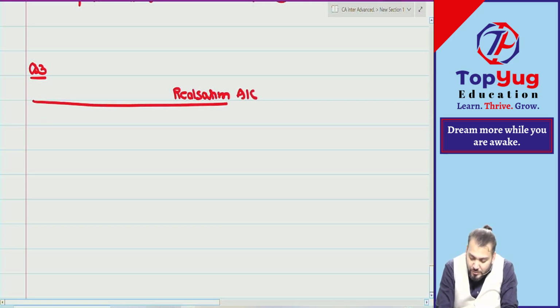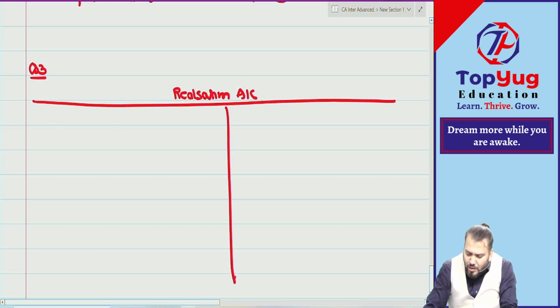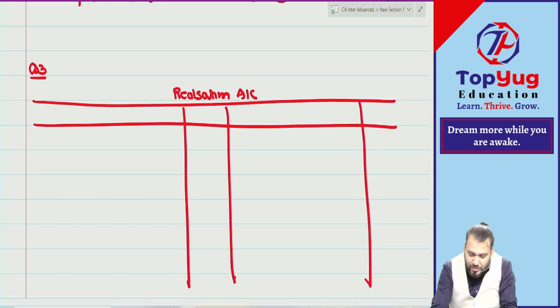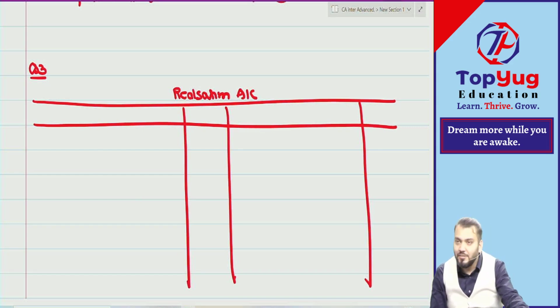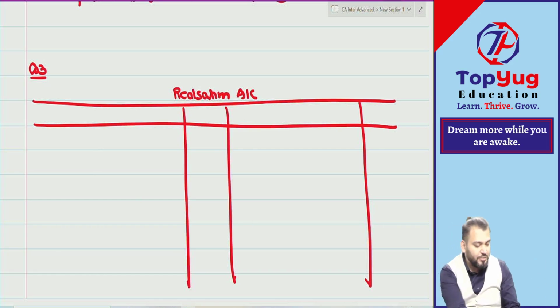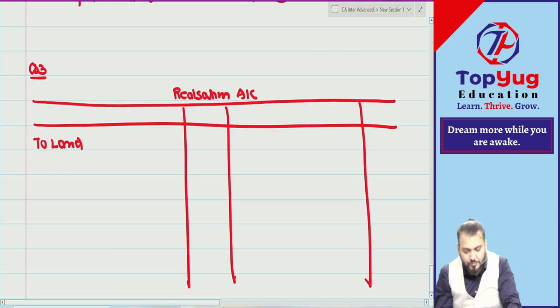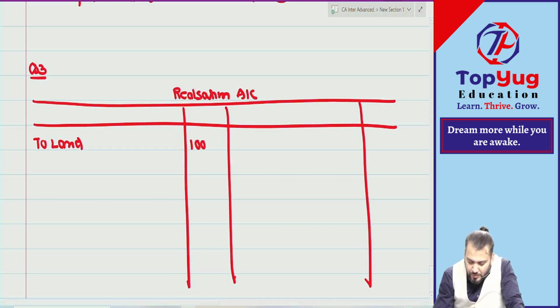Realization account. Can we do fast? Can you say realization account now? It is a game of 2 minutes. It is in our fingers only. Let us start with the asset. Can you give me all assets? This is question number 3. So we'll take land. Land, how much percentage? How much will it become? 1 lakh.